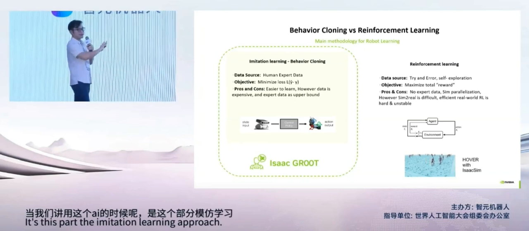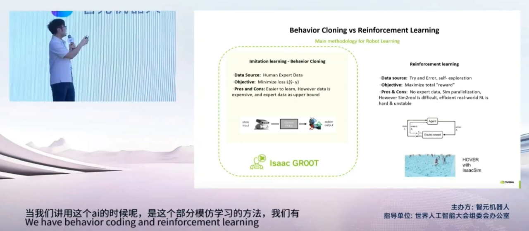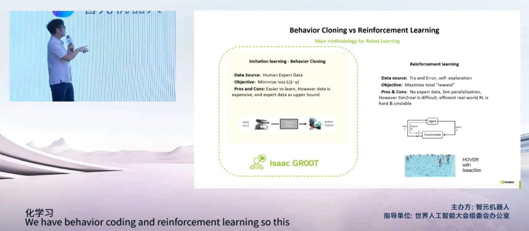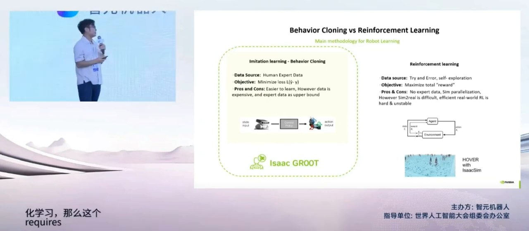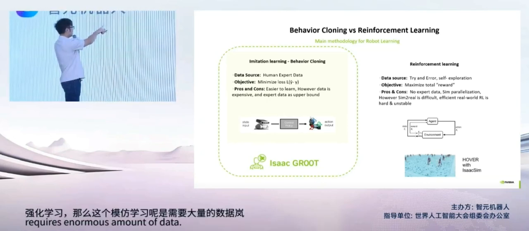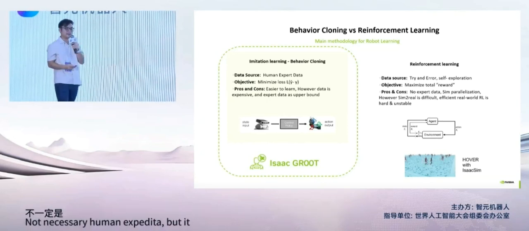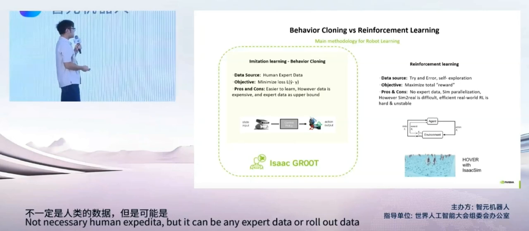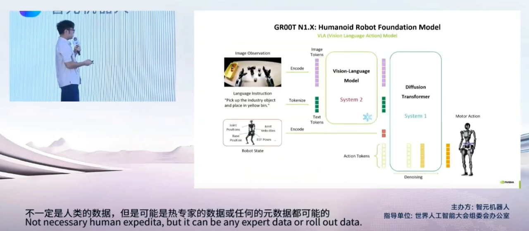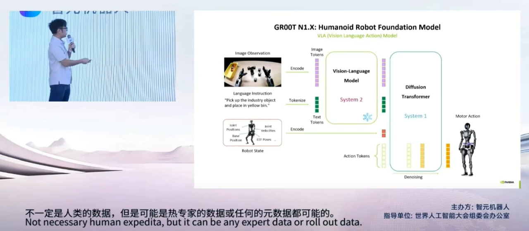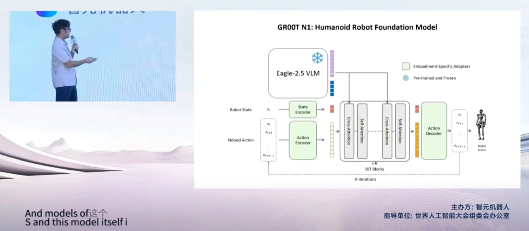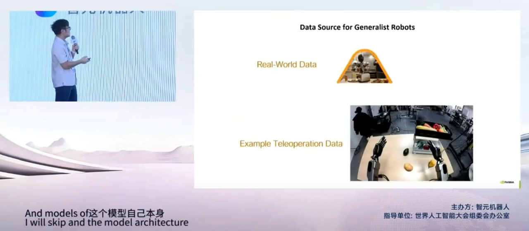We have behavior cloning and reinforcement learning. This imitation learning requires an enormous amount of data, not necessarily human expert data, but any expert data or robot data. And this is the model itself. I will skip the model architecture.